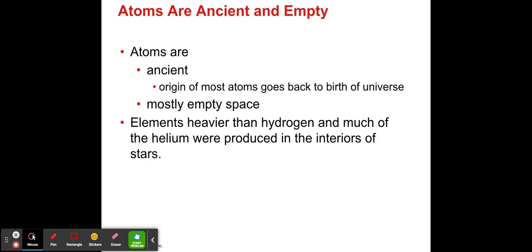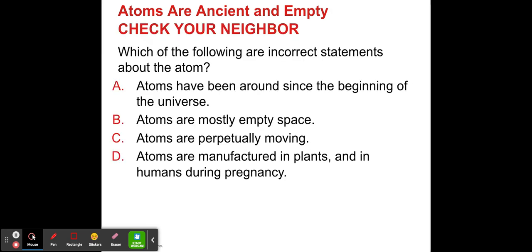So these elements were produced from the beginning of the universe, and it's believed that it is from the interiors of the stars that elements such as hydrogen and helium were born or were produced. And from there, the hydrogen and helium fused and gave birth to all the other elements that we have on the periodic table.